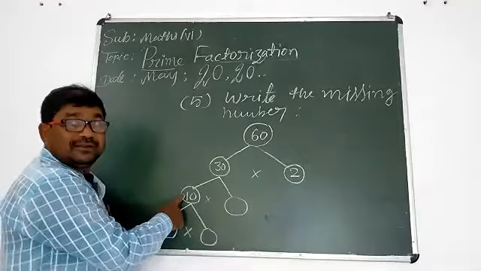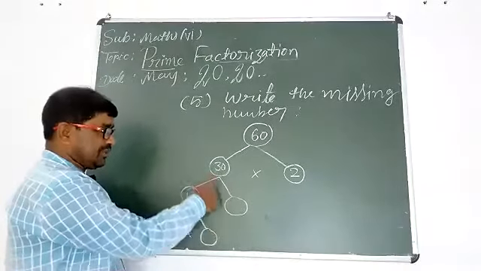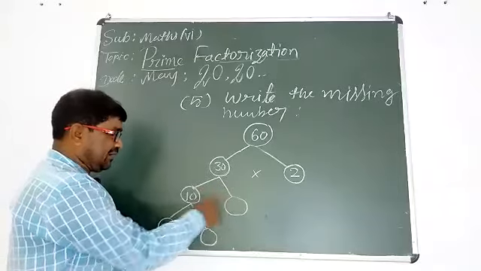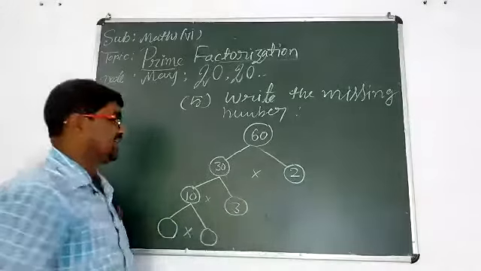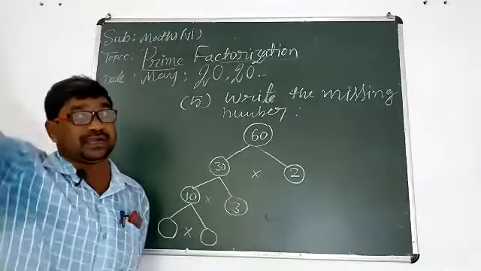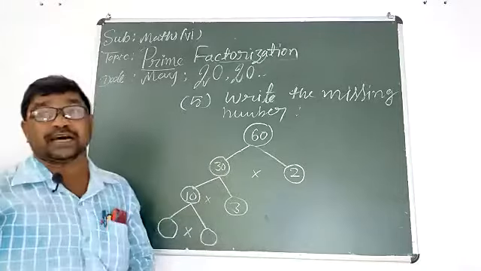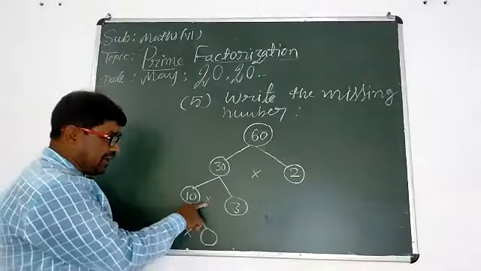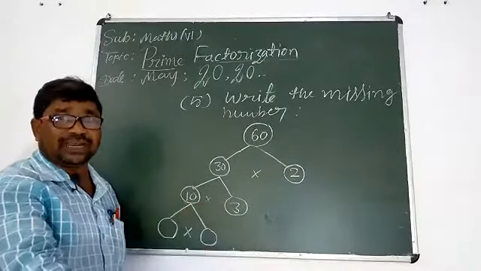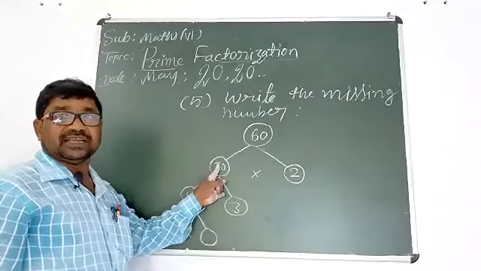This is 10. So you should select the prime number here. 10 multiplied by what? 3. Then you should write 3 here. Don't mind the real prime factors; you should mind the missing term, because the sign of multiplication is given here. So 10 multiplied by 3 equals 30.